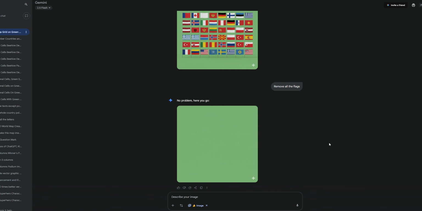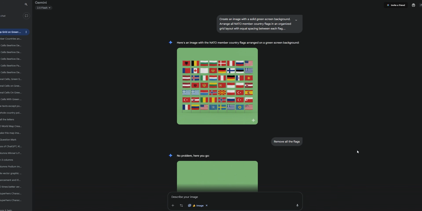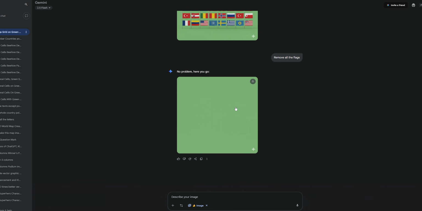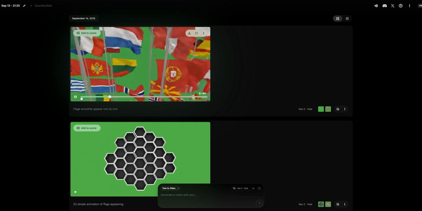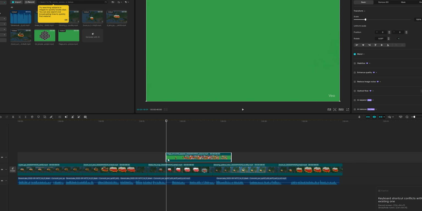Okay, now we need to add more text animations or some motion graphics to this. I generated these 32 flags of NATO members inside this green screen background. The reason I used a green background is that we can easily remove it when editing this video on CapCut. You will understand it later. Then, just like we did before, I used VO3 AI to convert this into a cool animation. Then, I'm going to upload this video to CapCut and let's add it to the suitable place.